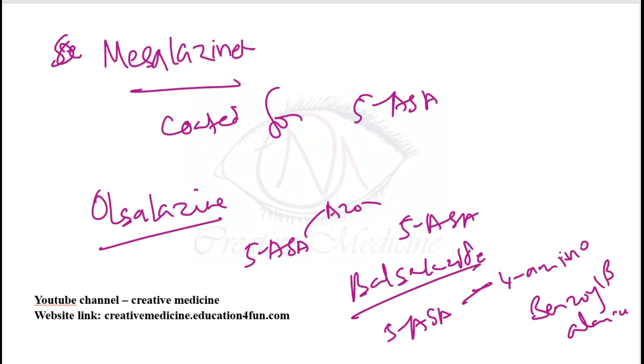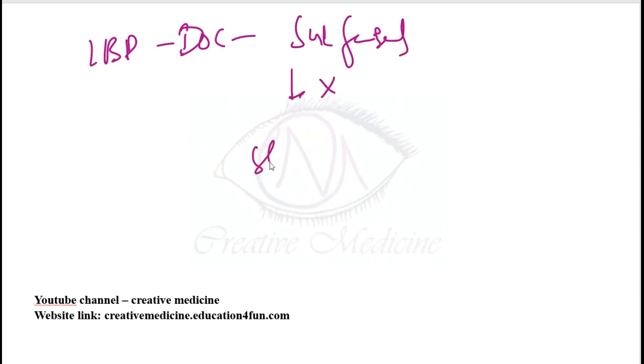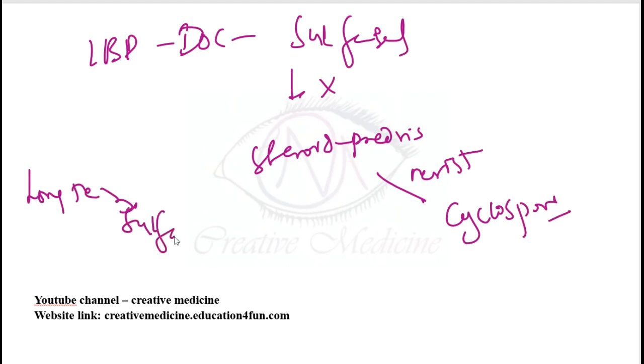Then what is the drug of choice? For inflammatory bowel disease, first and foremost, the drug of choice is sulfasalazine. If there is no response even after sulfasalazine, then you should give steroids, and prednisolone is the steroid which can be given. If the patient is resistant to prednisolone, then cyclosporine can be given. In long-term treatment, you can give sulfasalazine and mesalamine.